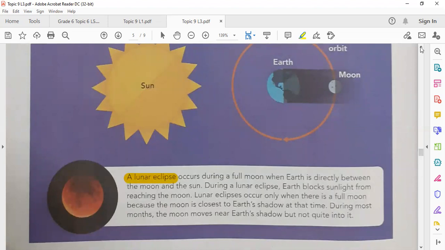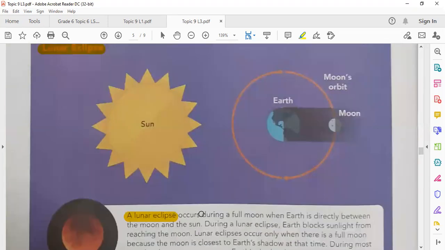Now we are talking about the lunar eclipse. It occurs during a full moon. Notice, lunar eclipses occur during a full moon because in the full moon phase, Earth is in the middle between the moon and the sun. Okay?